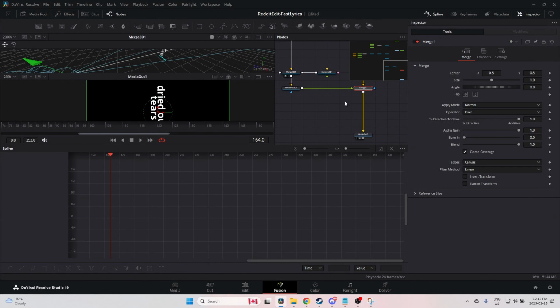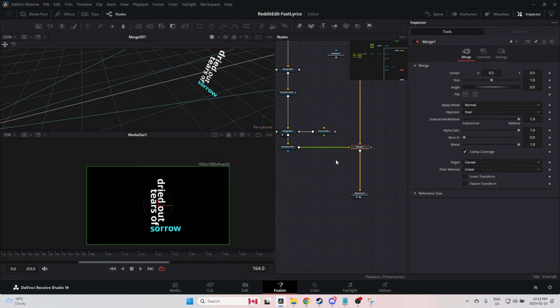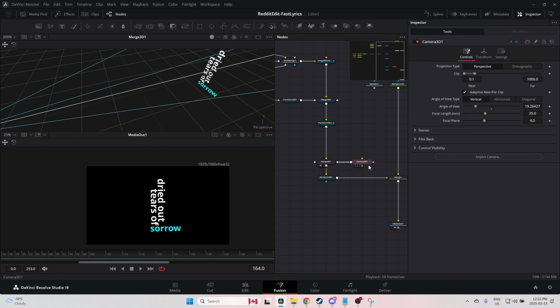Now let's add a bit more life to that camera. So we've got a camera 3D here. We could have done without it. Without it, we would have seen the full screen. But I want to add a bit of motion.